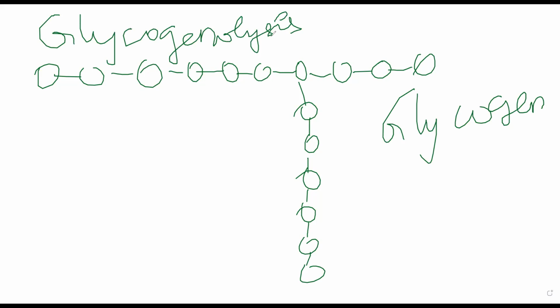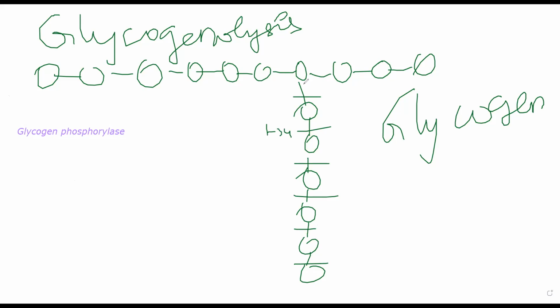This breakdown of glycogen is occurring in a way where the glycogen molecule will be broken down to get glucose. So exactly the opposite process will occur compared to the previous process. First we take a glycogen molecule. We start with breaking the bond here. You start breaking these glucose molecules first. These 1,4 bondages will be broken. You use an enzyme called glycogen phosphorylase. Glycogen phosphorylase will first start breaking down these 1,4 linkages.